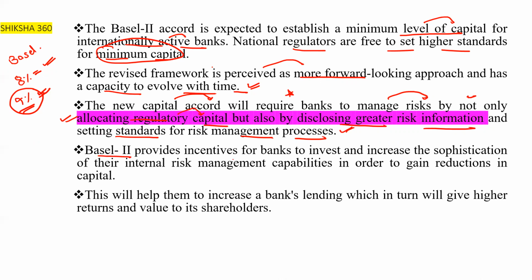Basel 2 provides incentives or benefits for banks to invest and increase the sophistication of their internal risk management capabilities in order to gain reductions in the capital. This will help them to increase the bank's lending. If they have managed their internal risk management properly, they have to allocate less capital in that sector because they have managed their risk very well.